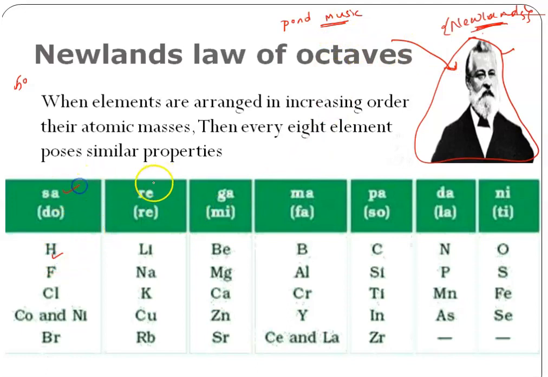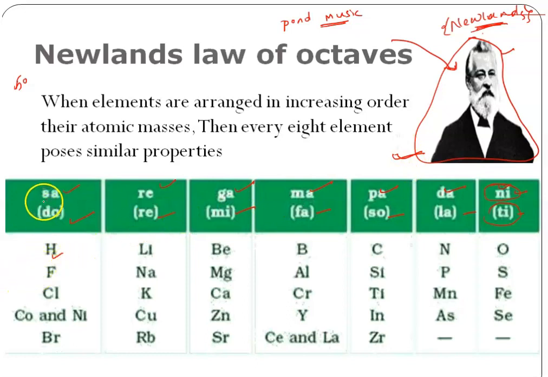See here: sa, re, ga, ma, pa, da, ni. After ni, we get sa again. Sa, re, ga, ma, pa, da, ni, sa. Every eighth tone is repeating here. In English we say do, re, mi, fa, so, la, ti. These are English musical notes, and these are our normal Hindi, Kannada, and other language musical notes. Because he was very fond of music, he tried to classify the elements based on musical notes.